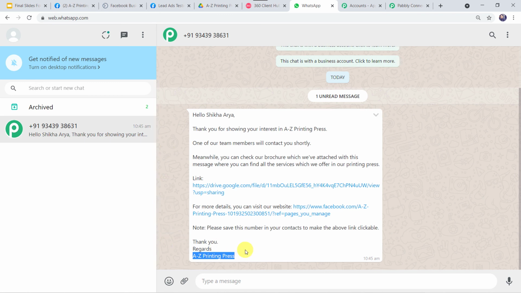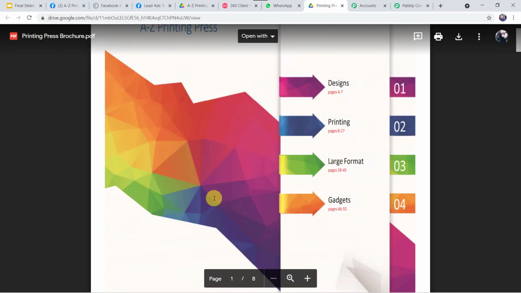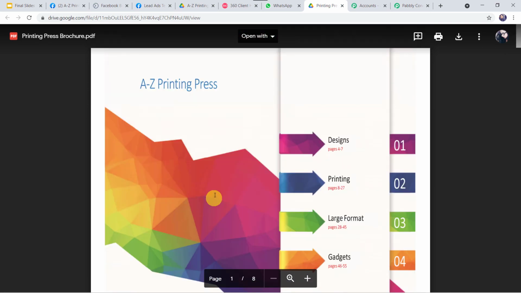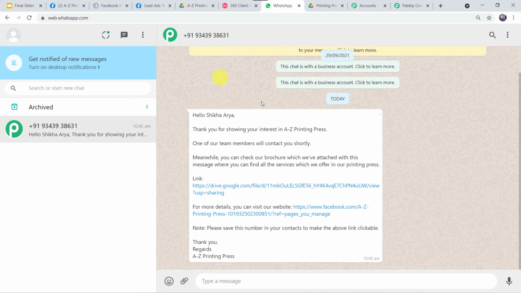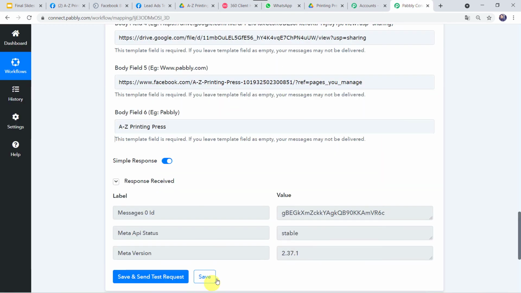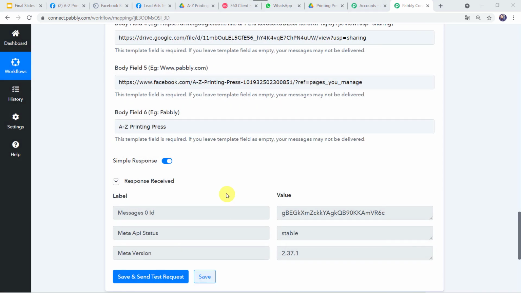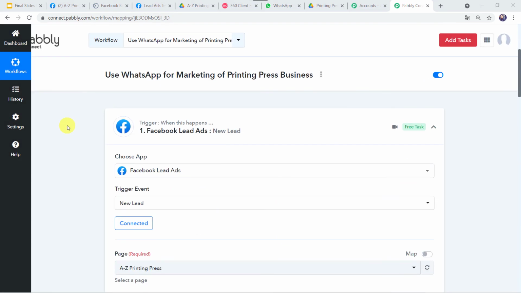Now let us check this link also. What is there inside this link? So here I can find printing press brochure.pdf file. Okay, so a printing press brochure is shared with the customer. So now here we can see that the correct message is displayed. So I'll just go back to Pabbly Connect. And first we have to simply save this workflow. Data saved successfully. Okay. Now we have to check this in the real time.